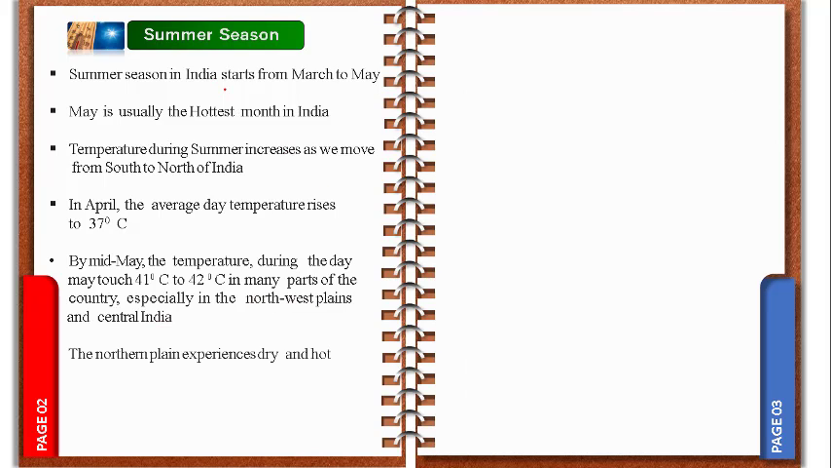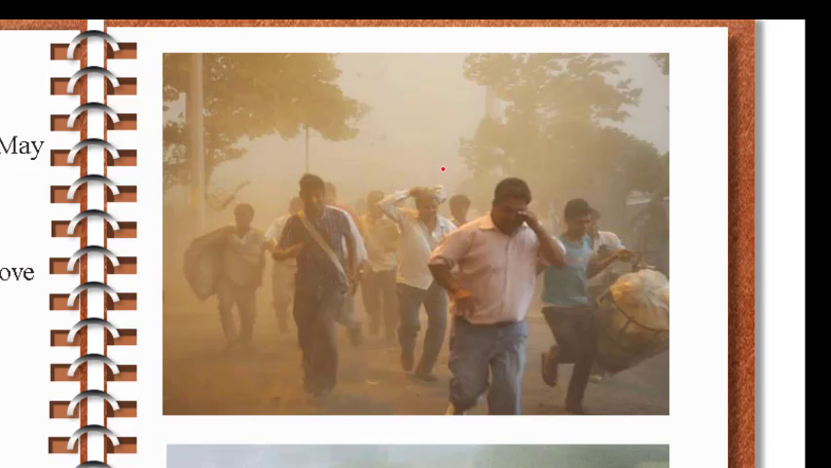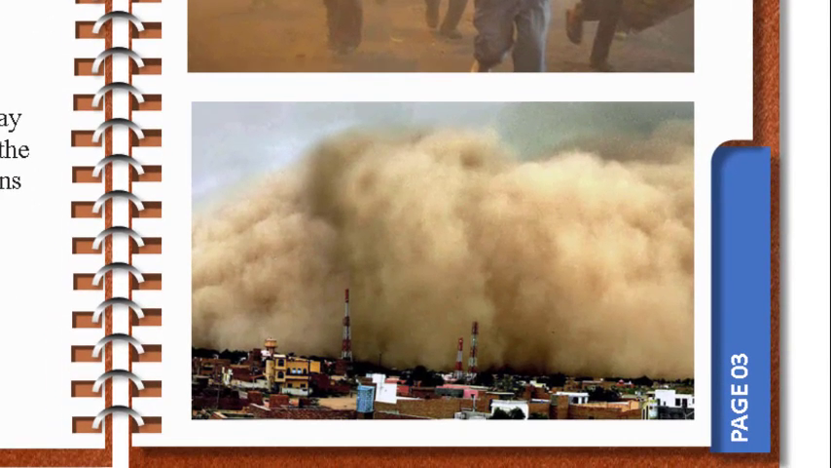Okay, children, let's look. The northern plain experiences dry and hot local winds called Lu. This we have already studied in the ninth class also. Hot local winds called Lu are experienced highly in northern India. This is a picture of the Lu. Don't think it is rainfall. It is mainly hot local winds with dust that we call Lu. This is mostly experienced in northern India.